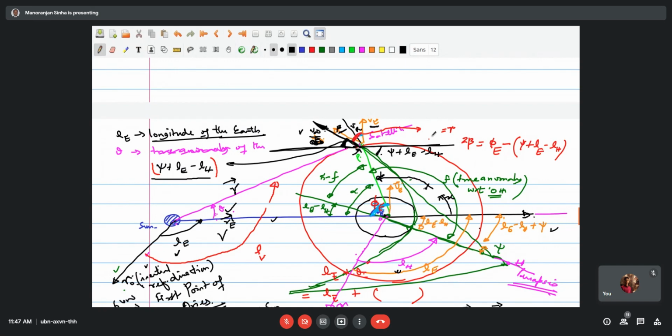So this is the gamma angle shown by the red. And this angle we have shown separately, and the phi angle we have shown by the angle from this place to this place, this is your phi angle.